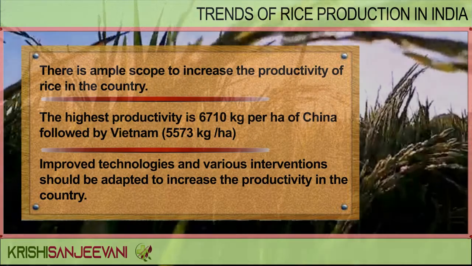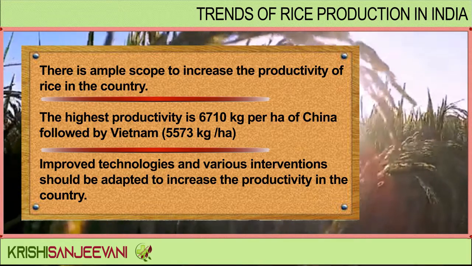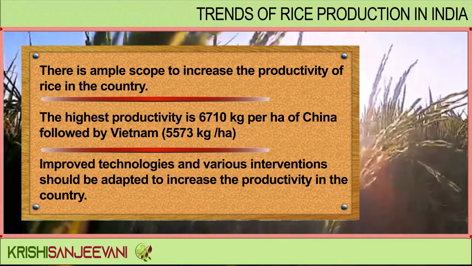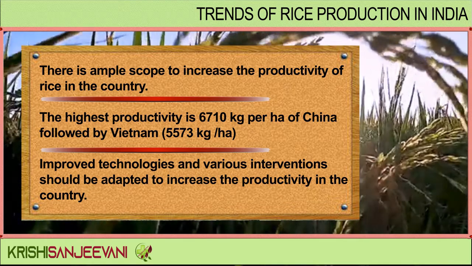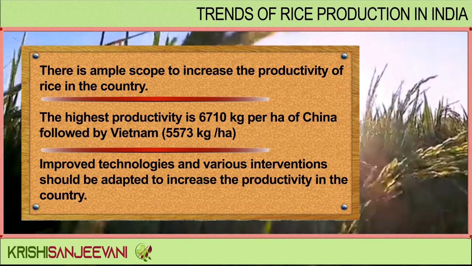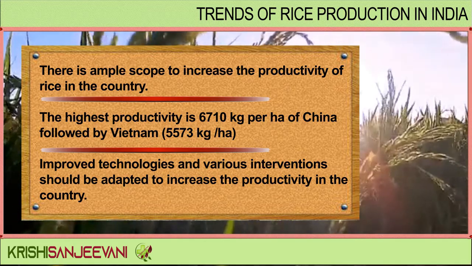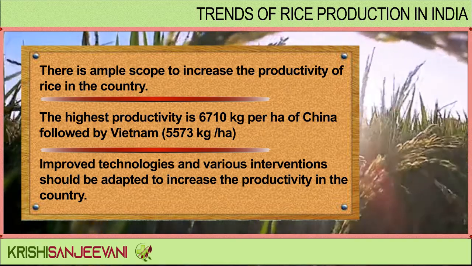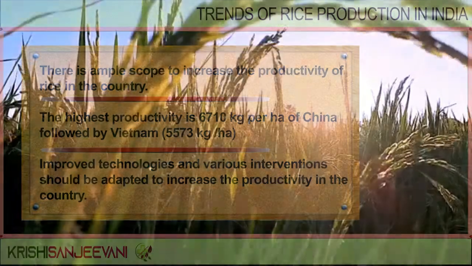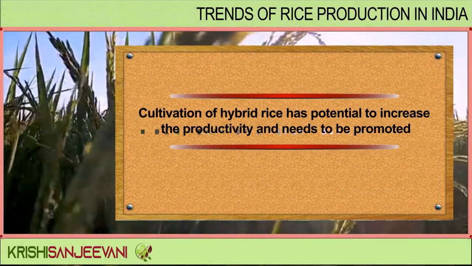It is therefore well studied that there is ample scope to increase the productivity of rice in the country. The highest productivity is 6710 kg per hectare of China, followed by Vietnam, 5573 kg per hectare. Improved technologies and governmental interventions should be adopted to increase the productivity in the country. Cultivation of hybrid rice has the potential to increase the productivity and needs to be promoted.